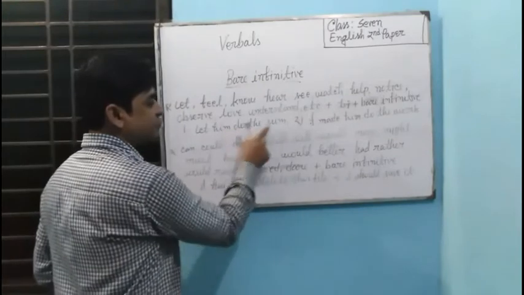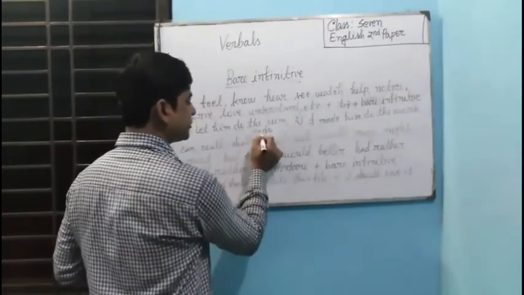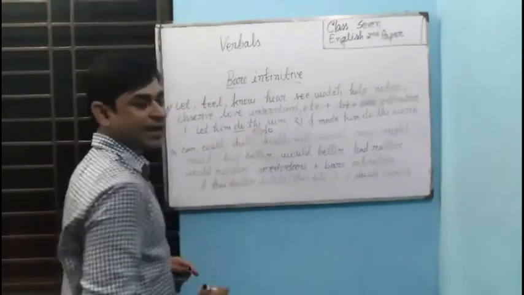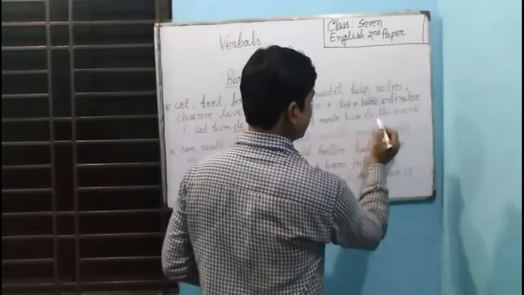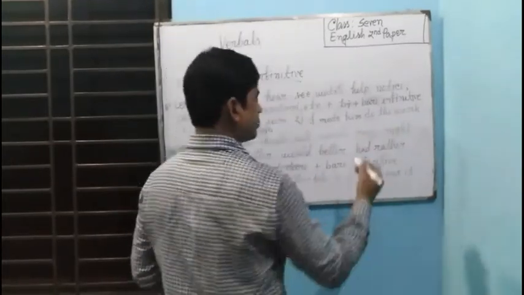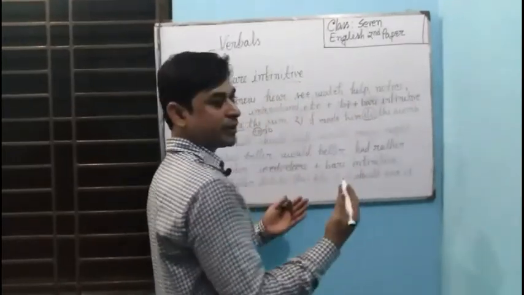Suppose, let him do the work. Here to is omitted, only do has been used. I made him do the work. Here also only do has been used, to is omitted.